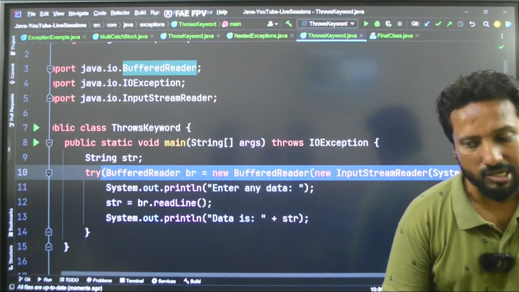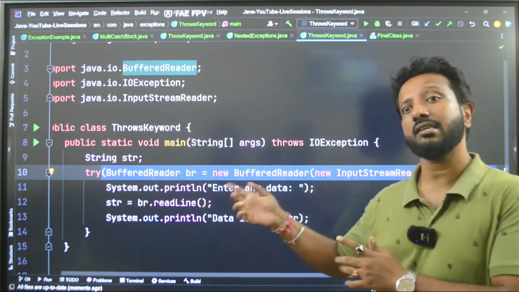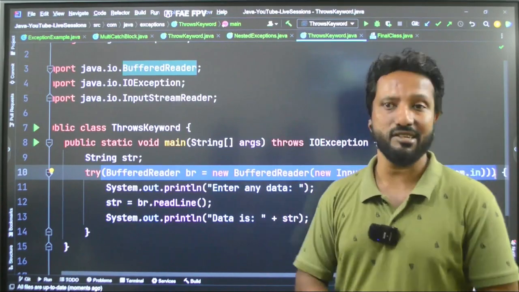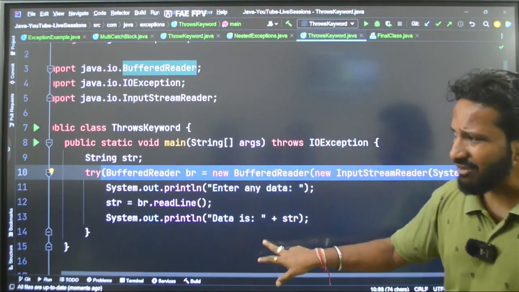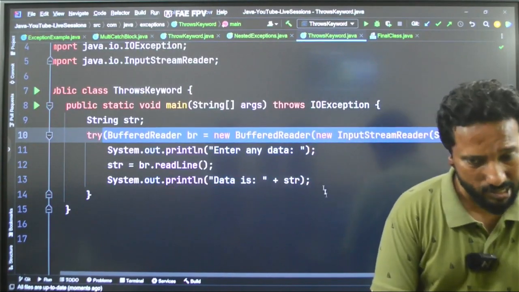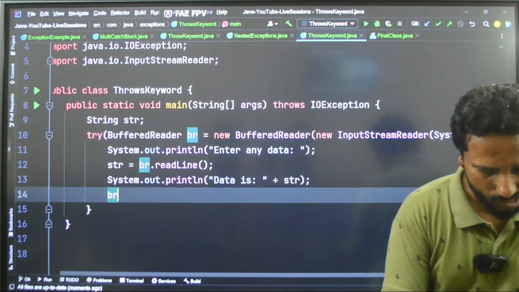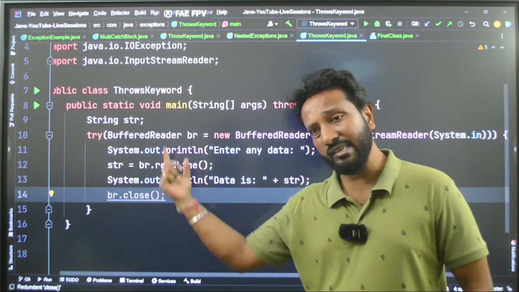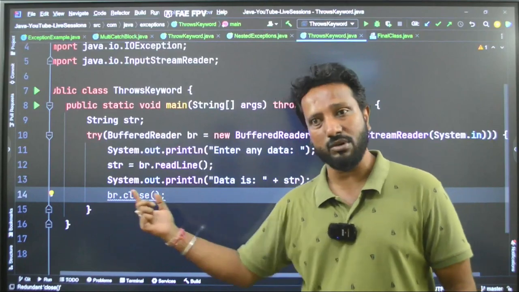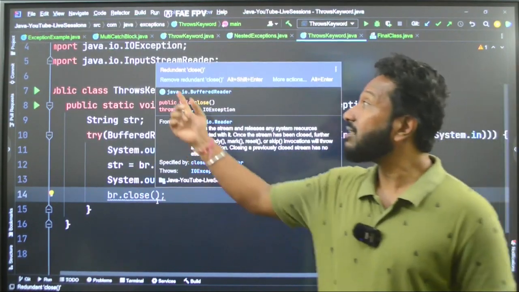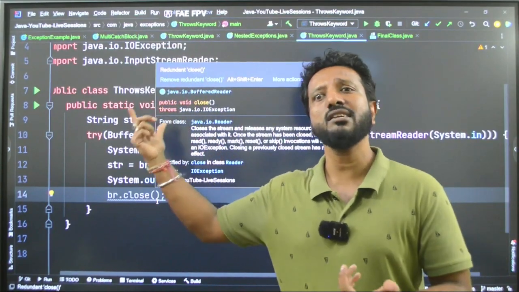The resource is passed in the try block. Now the second part of the question, which can give you even more higher packages, is that if I don't have a finally block, where is the resource getting closed? Say suppose I am writing br.close. This is grayed out. You can see all the others are highlighted properly. This is grayed out. And if you see here, redundant close it says.